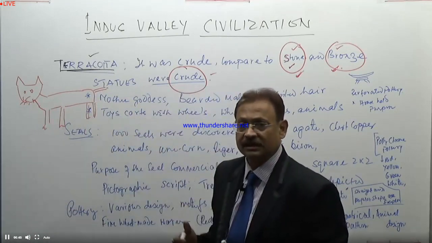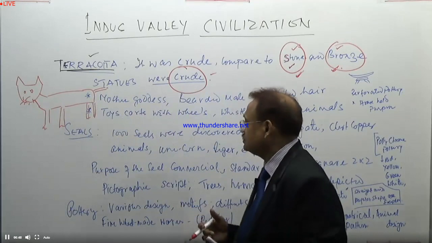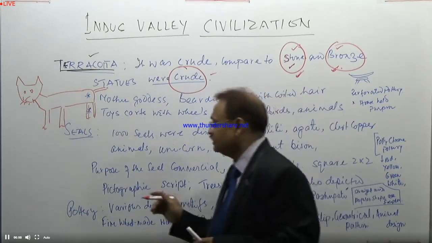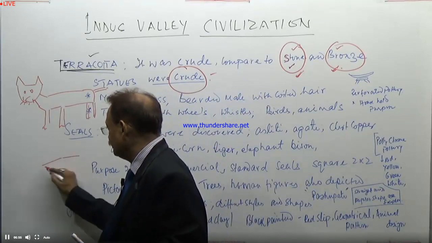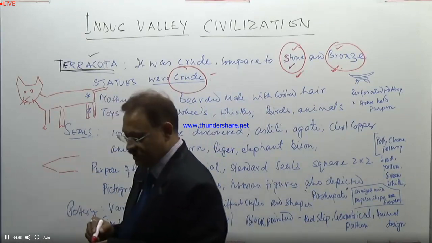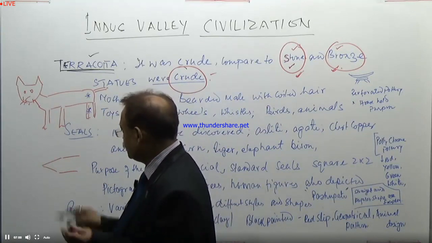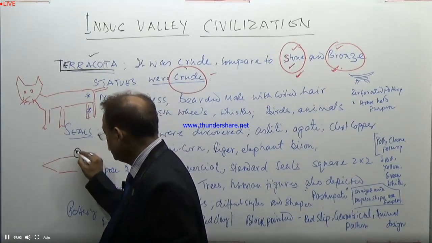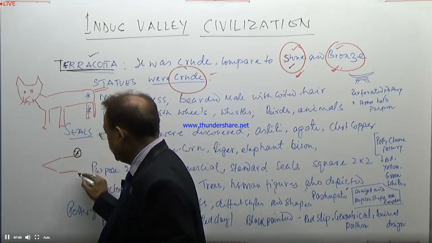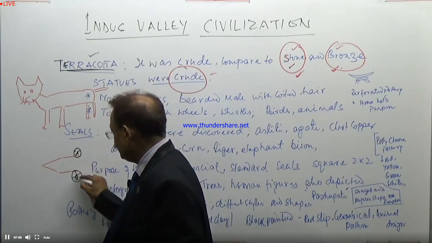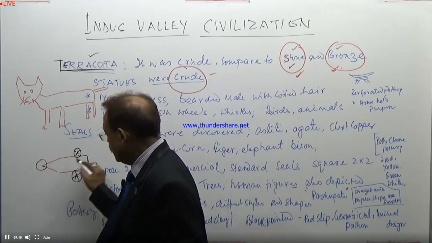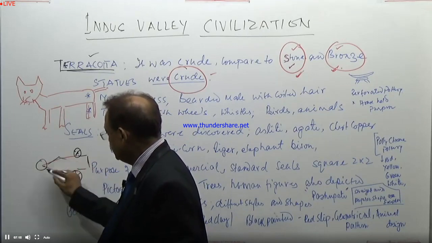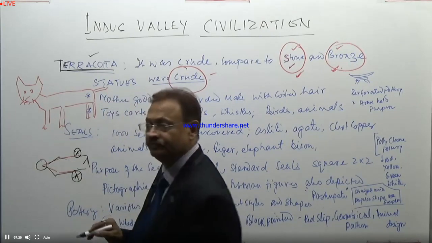But this terracotta culture prevails because we also find a toy cart. The specific feature of the toy cart is that we find a two-wheel cart and also a four-wheel cart. In this cart, it looks like a very crude form.